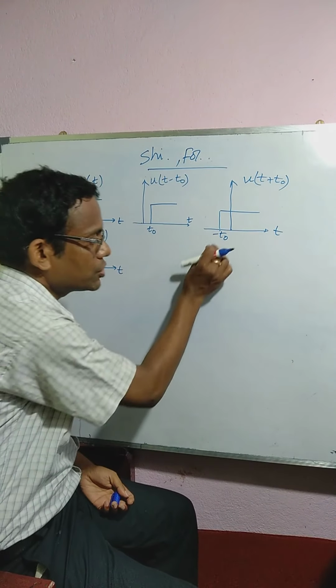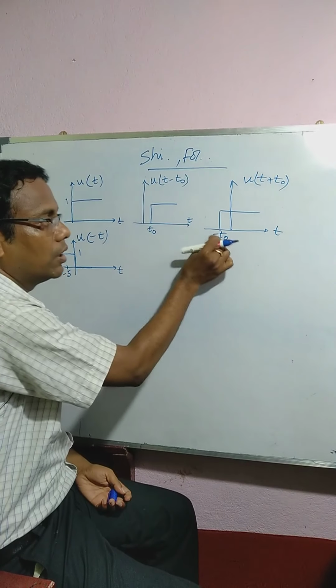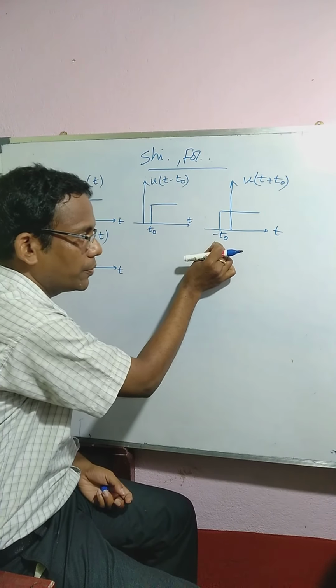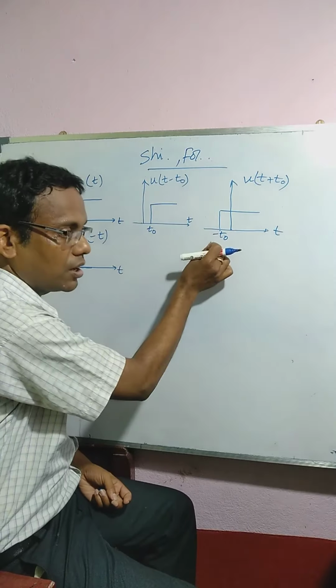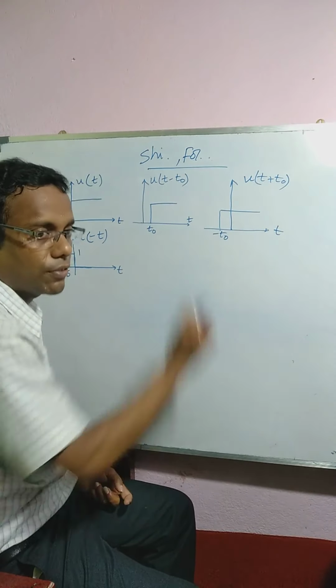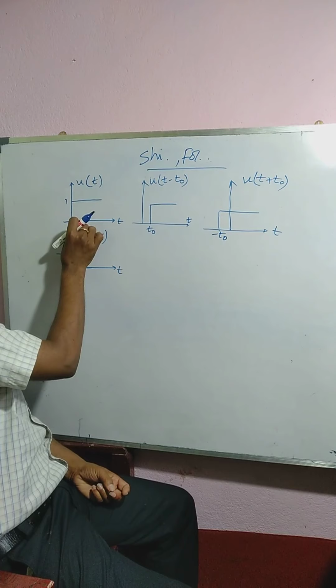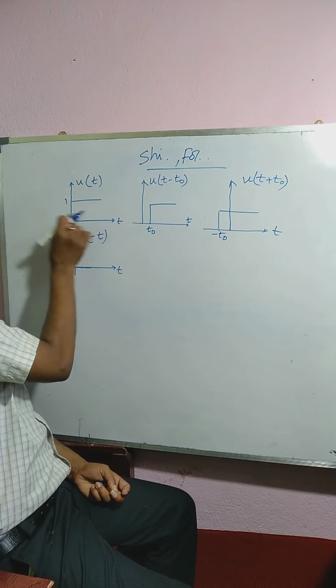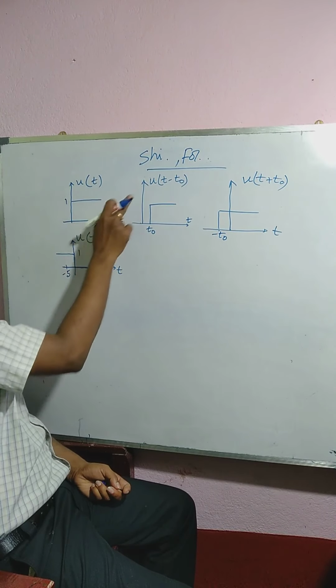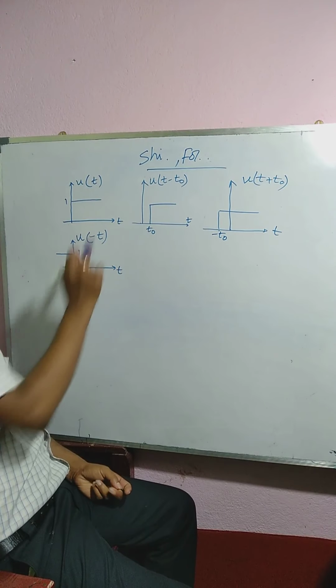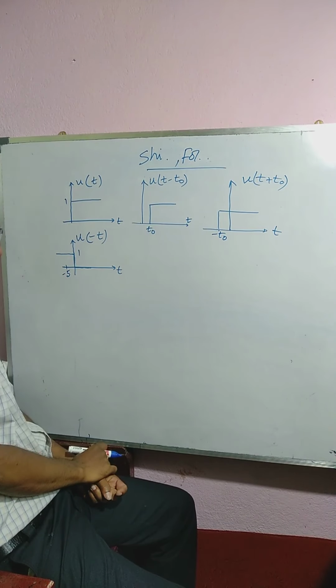That means at minus t0 it has started with the value of 1, and here it has started from t equals 0, and here it has started from t equals plus t0.